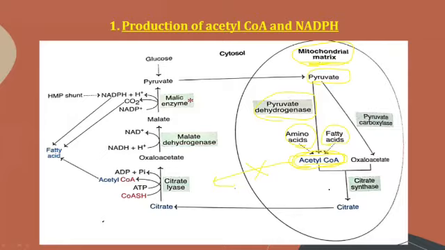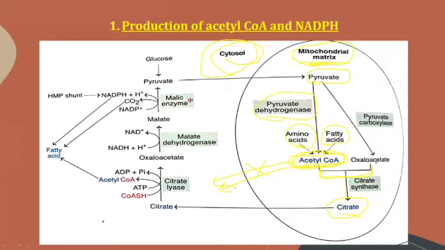But the process of biosynthesis takes place in the cytosol. You can see here this circular structure is the mitochondria, and the outside is known as the cytosol. The enzymes to carry out the biosynthesis are present in the cytosol itself. Therefore, the acetyl-CoA that is synthesized should come out of the mitochondria. For acetyl-CoA to enter the cytosol, it condenses with oxaloacetate and synthesizes citrate. How is citrate synthesized?